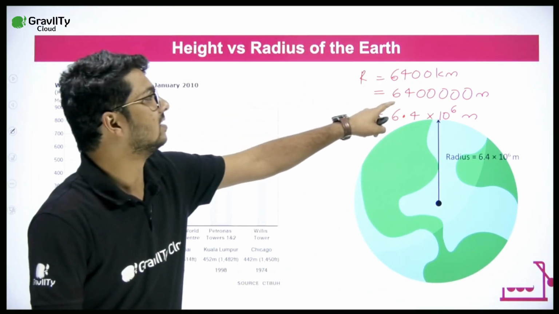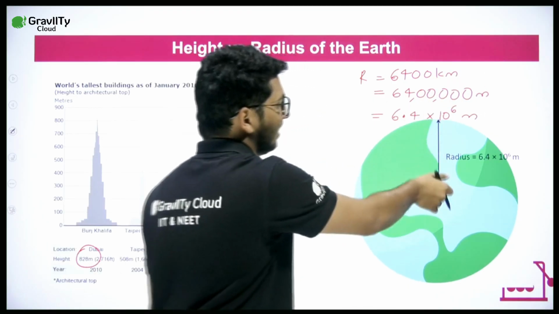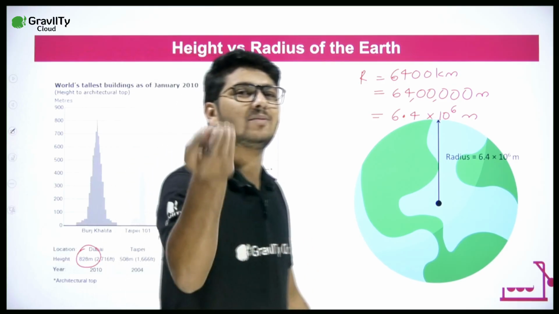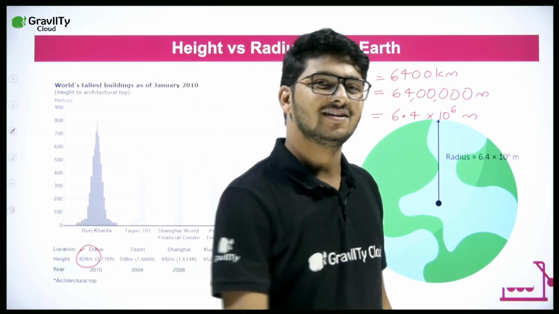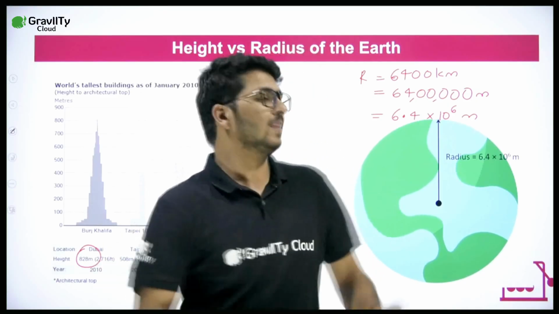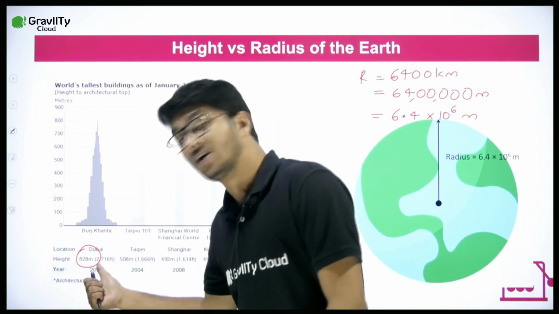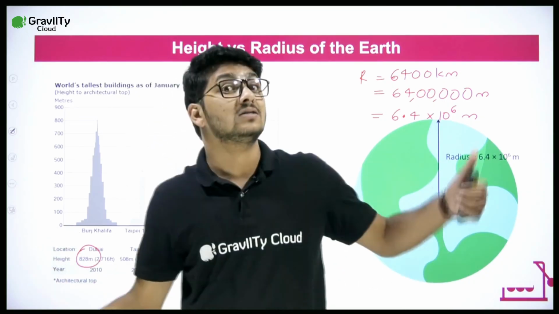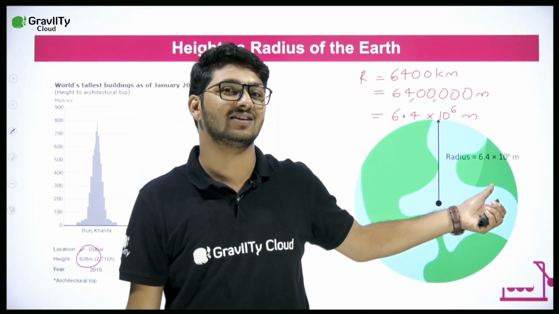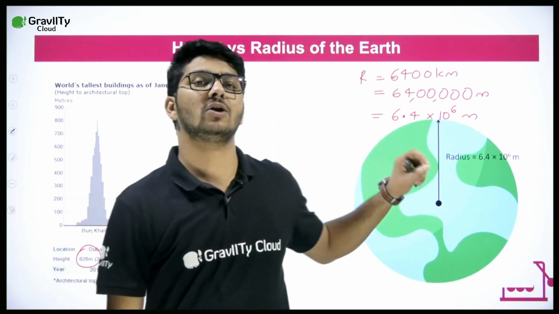Where is 64 lakh meters? 64 lakh meters is the radius of Earth, whereas the height is 828 meters only. So Burj Khalifa is very, very small in front of the radius of the Earth.